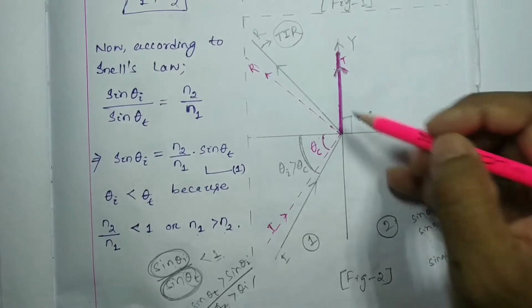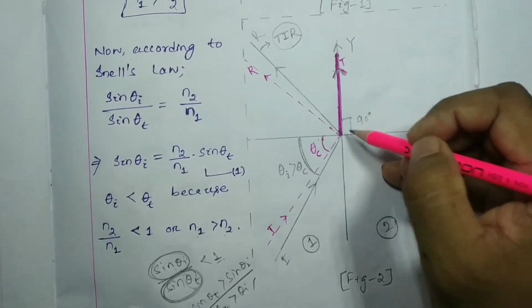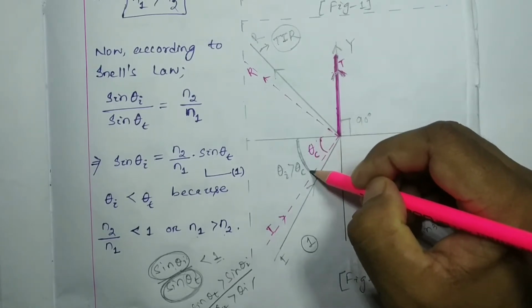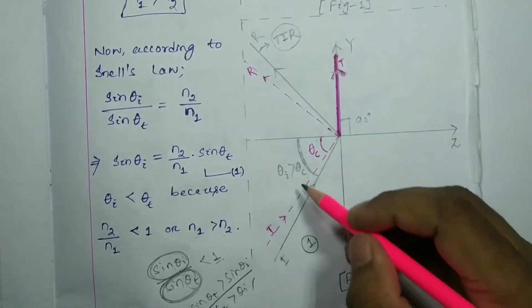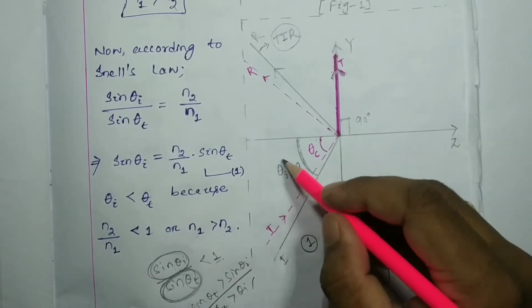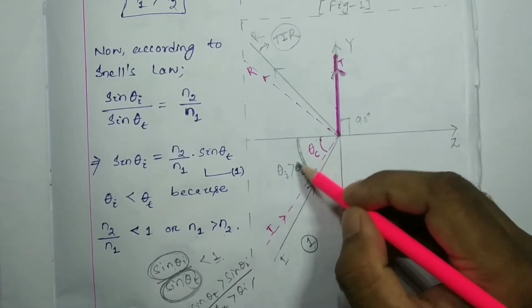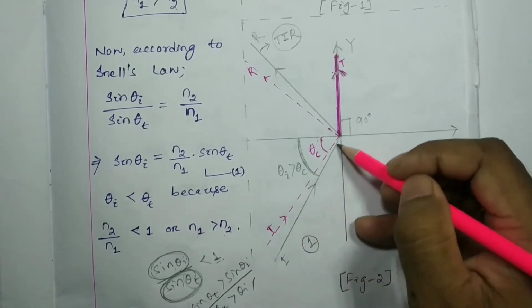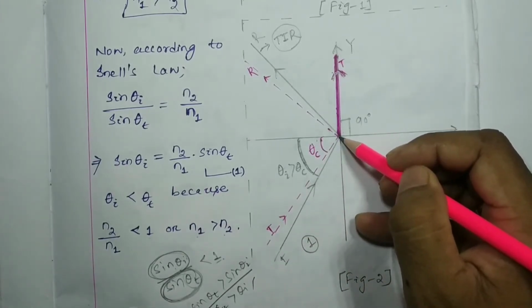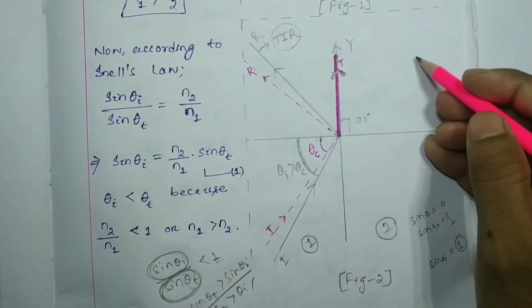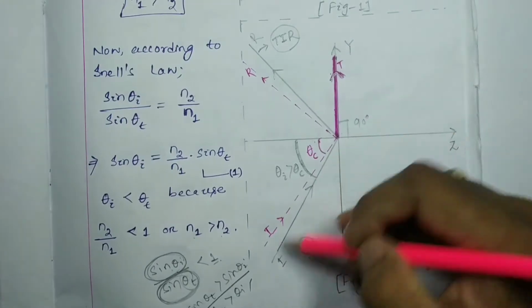But if we want internal reflection, then we have to take more than theta c. The incident angle should be greater than theta c. So this is your incident wave, and this is your reflected wave. There is no transmitted wave. This is the so-called internal reflection.